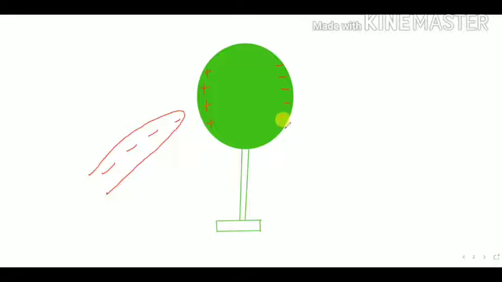Now the problem is, if I remove this rod, again they become positive and negative, all the charges in the sphere will get mixed up and it becomes neutral, but our target is to charge this sphere.